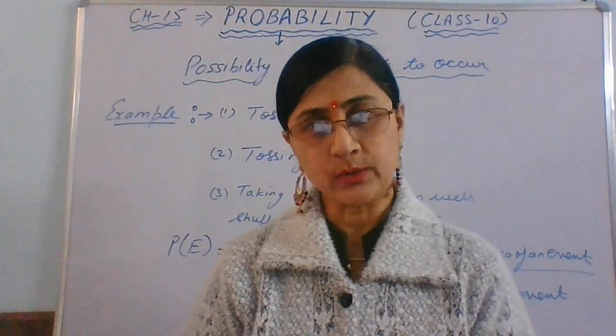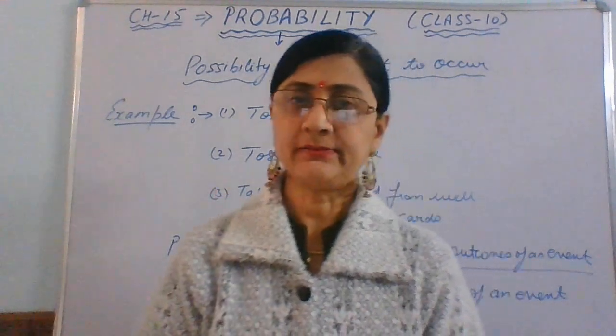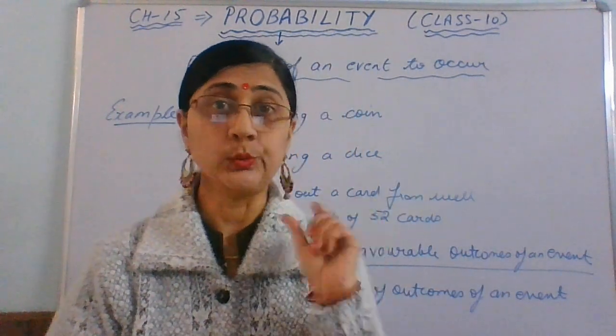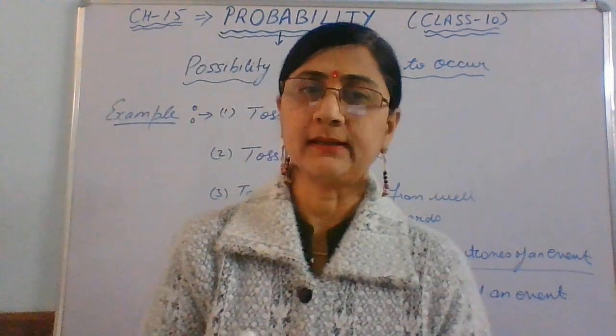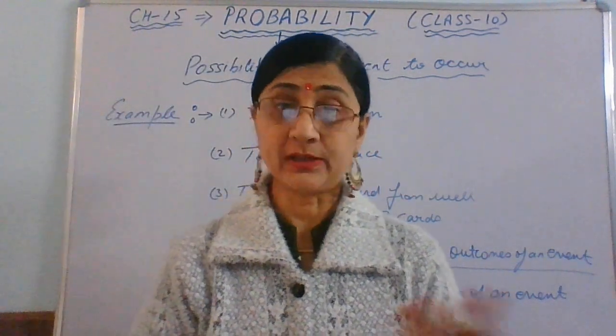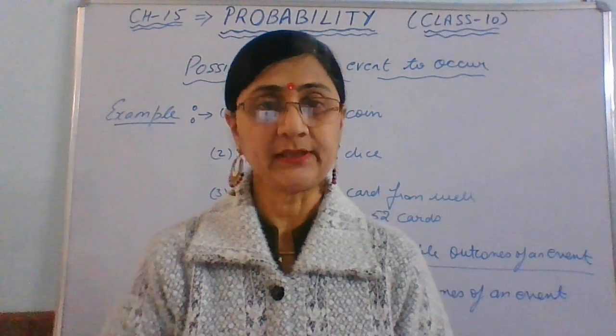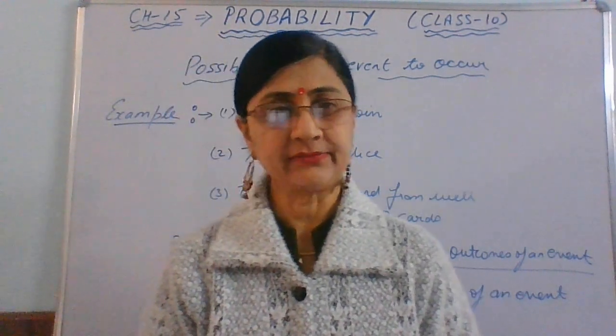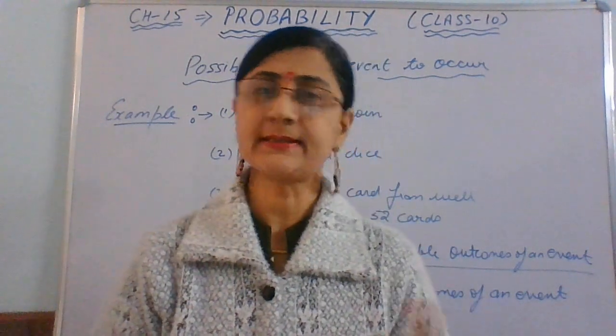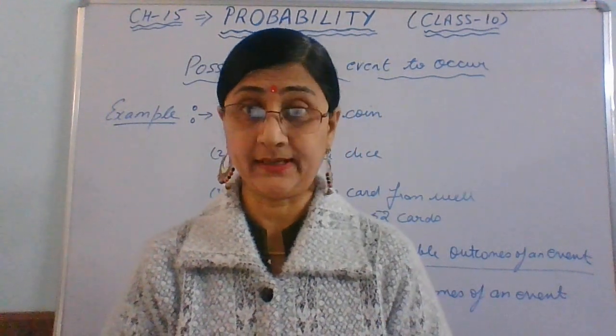When we talk about tossing a dice, we have a dice, what is a dice? That Ludo. It has six options. So in one toss, a one can appear, or a two can appear, a number three can appear, a number four can appear, a number five can appear. Likewise, a number six can appear. There are six possibilities there.